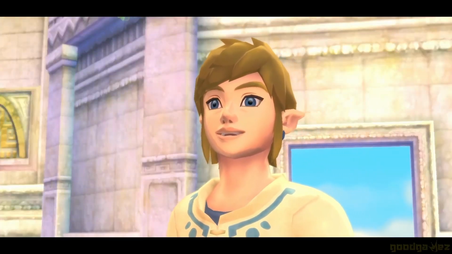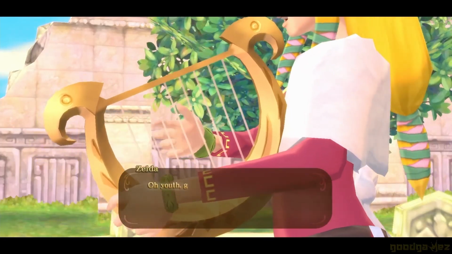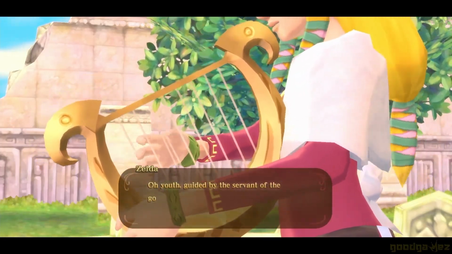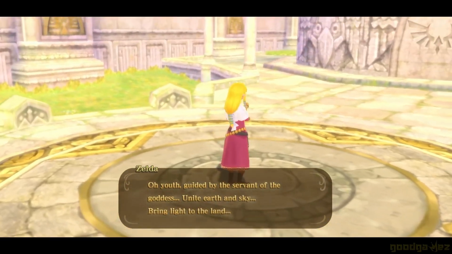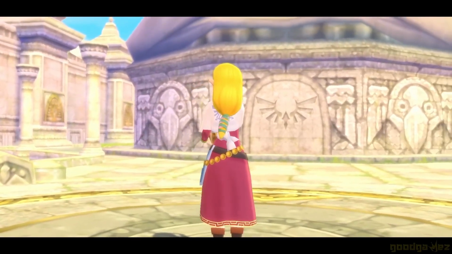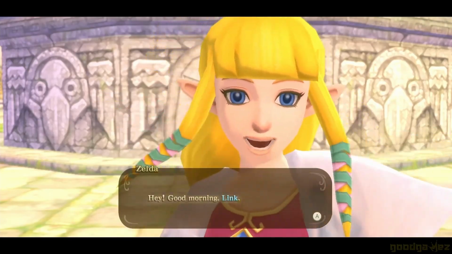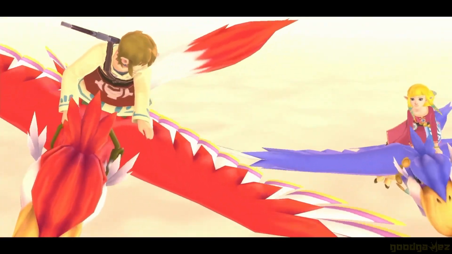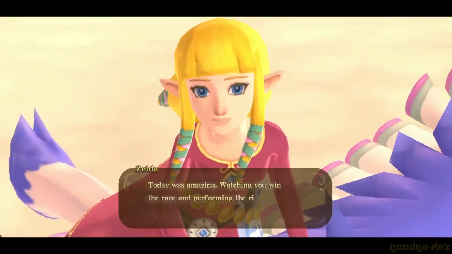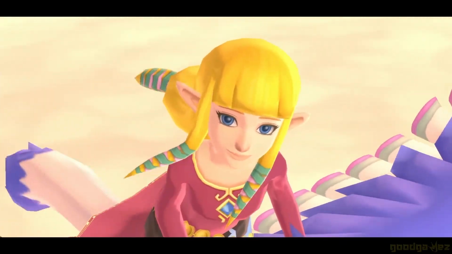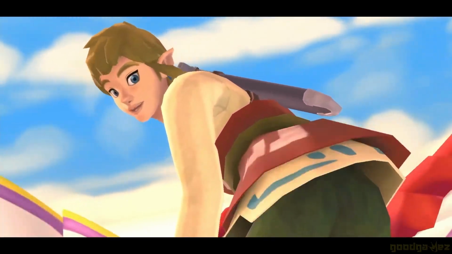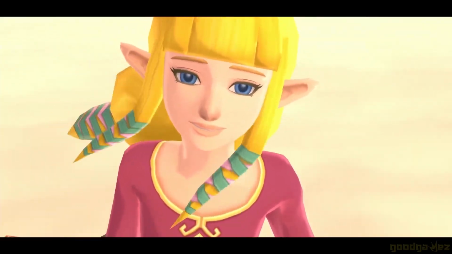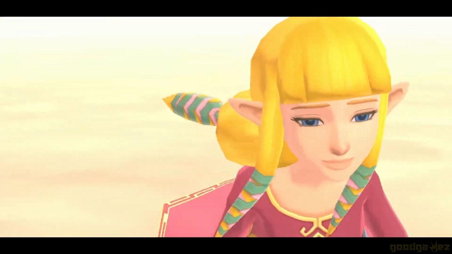The game itself is the official first in the order of events that took place throughout the series. The game tells the story of how the 3 goddesses, Din, Nayru, and Farore, bestowed the Triforce upon Hyrule. The Demon King Demise, a deity who had supposedly conquered time itself, laid waste to much of the land seeking to take the Triforce. The goddess Hylia gathered the survivors and sent them into the sky, allowing her to fight Demise. She was victorious, but the land was severely damaged.